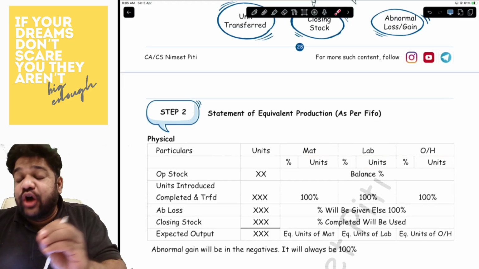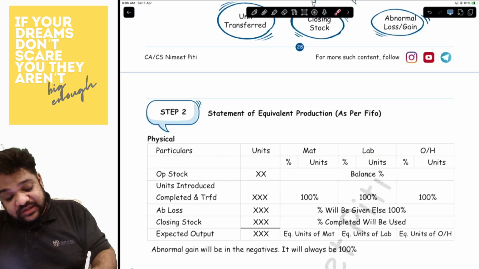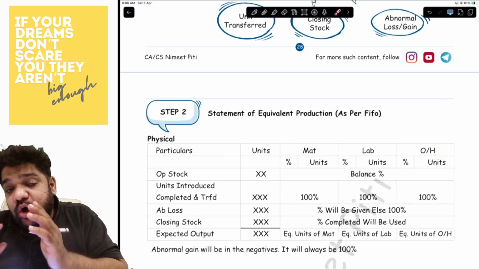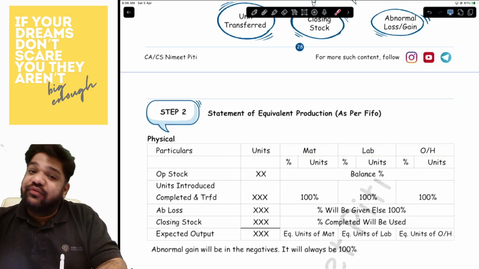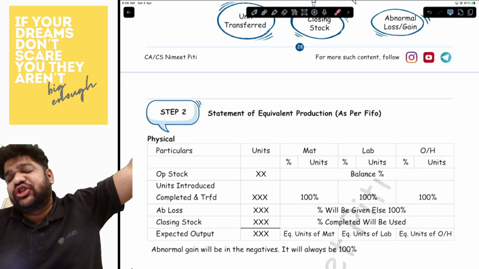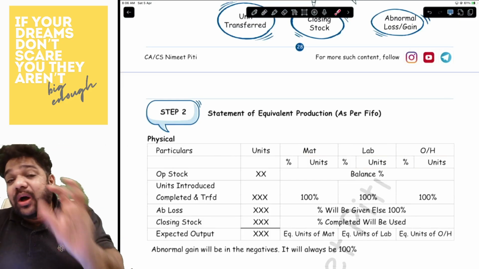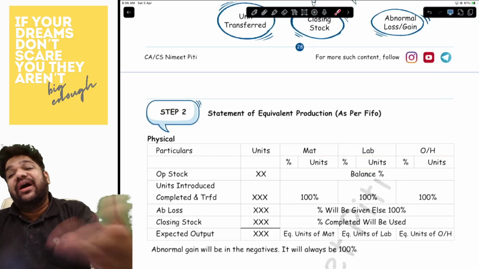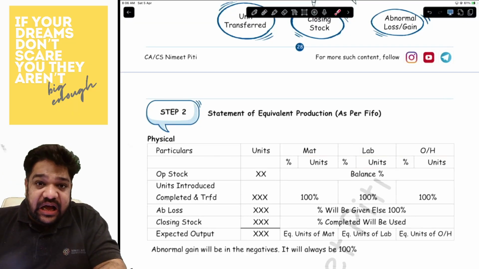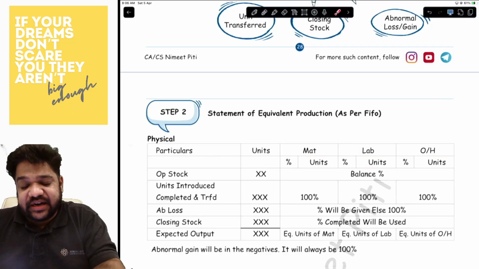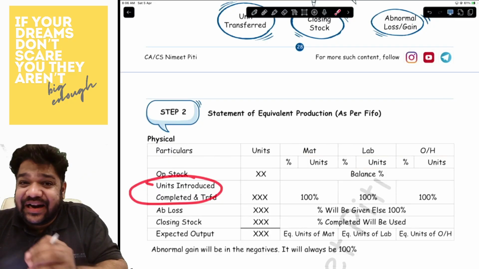Okay. Now, if you are following FIFO, the first item that you will write is opening stock, and that will be on the basis of balance percentage. Let's say the opening stock is already done 50-50-50%, or let's say 60-60-60%. Now, that was already done in the last period. So now to complete those units in the current period, you have to add another 40%. So 60% in the last period, 40% in the current period, and that is all. Are we understanding? Then comes the second item, which is units introduced, completed, and transferred.